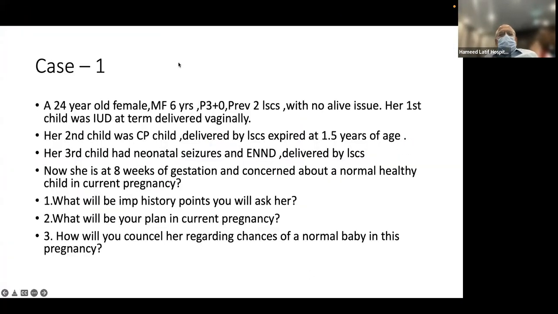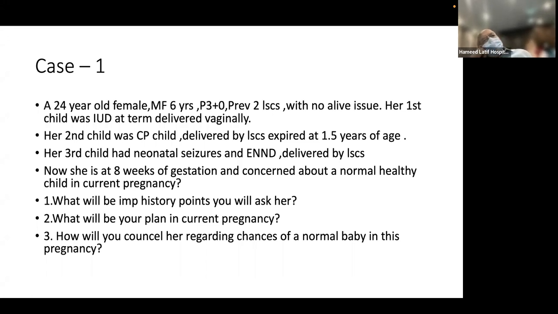So this is a young female who has got previous 3 pregnancies. The first was IUD, the second was CP child who died at 1.5 years of age, and third was neonatal seizures and early neonatal death, and now the patient is 8 weeks pregnant. So the most important thing I think in this is to try to find out a cause for what happened in her previous pregnancies, which will guide you through this pregnancy as well.